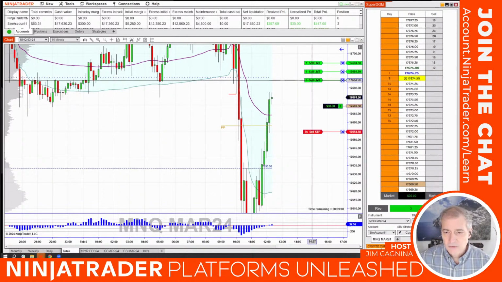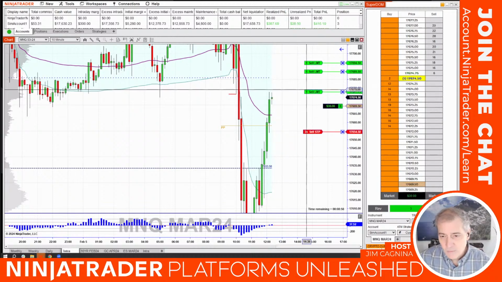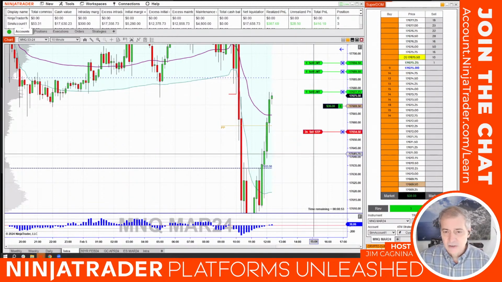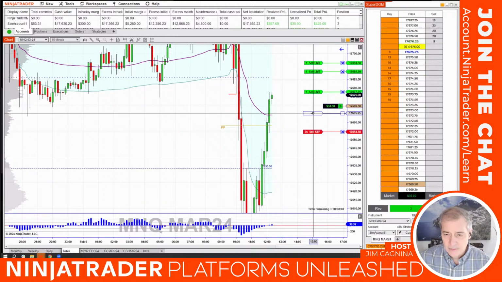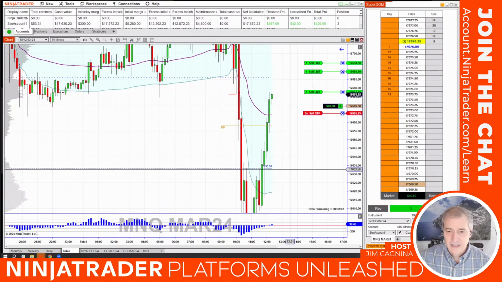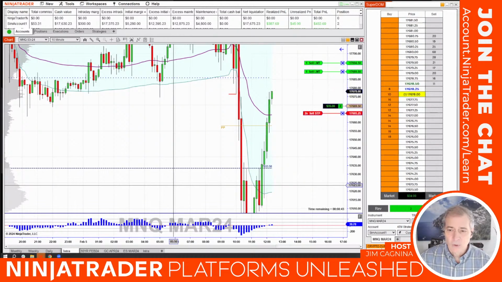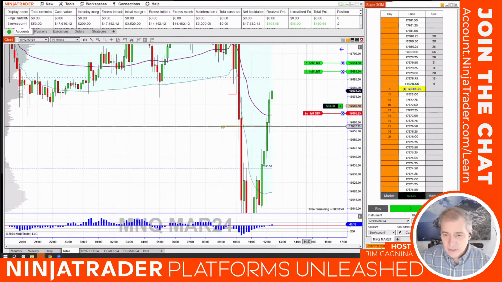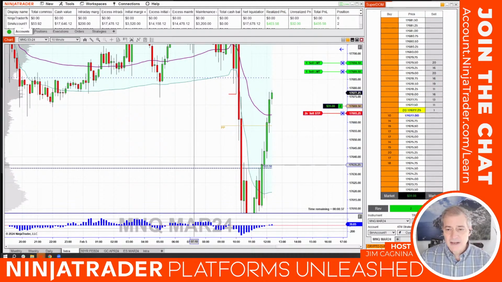So I'm going to do a couple of things here just to speed this up. I'm going to move one of these units down a little tighter, so I move my profit target down here. And then I'm going to move my stop loss up a little bit above VWAP, that purple line right there, so I'm containing these a little bit more. Again, I'm doing this just to show you what will happen. And hopefully we get one unit, and then you see the stop loss change to a 2, right? It's automated. I didn't do that. It automatically did it.